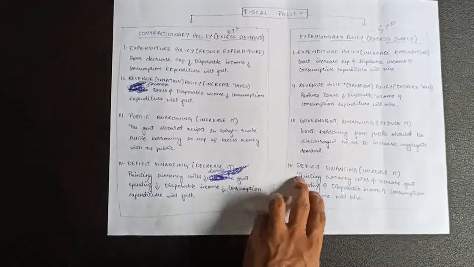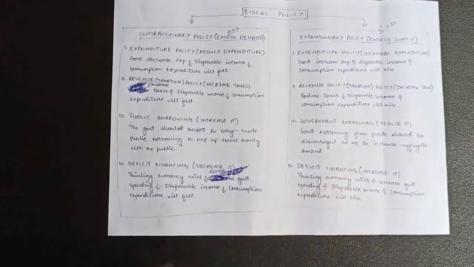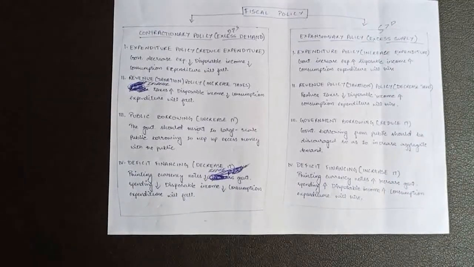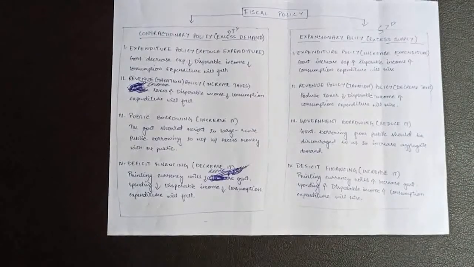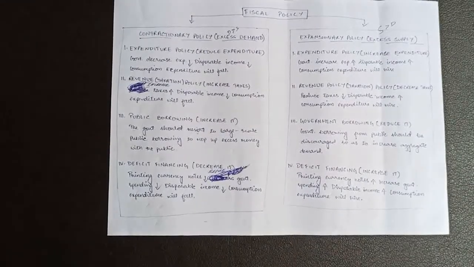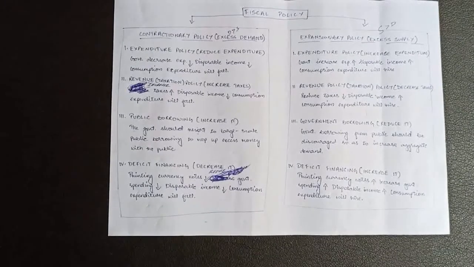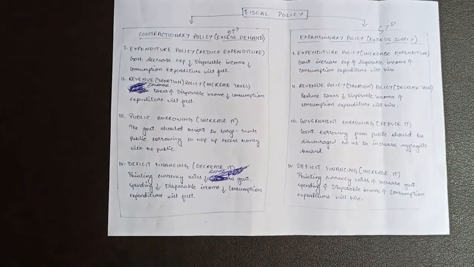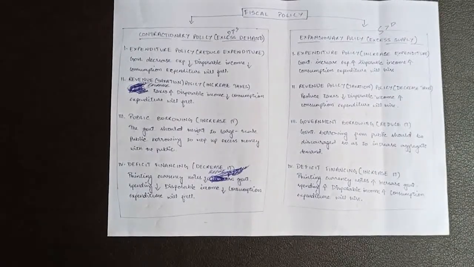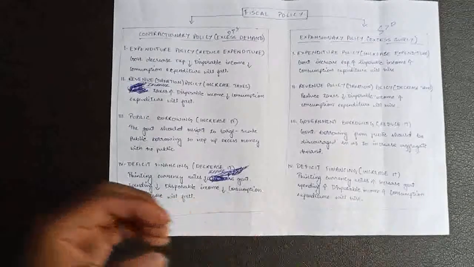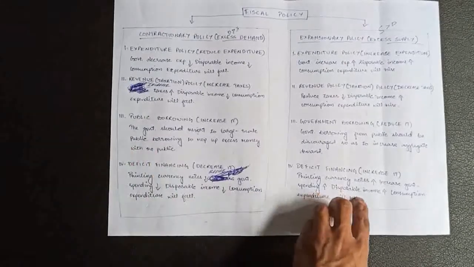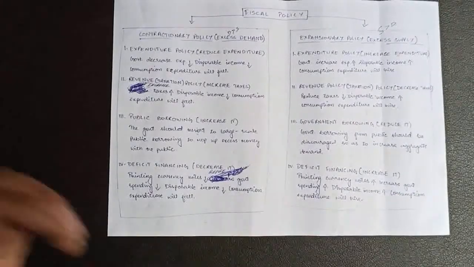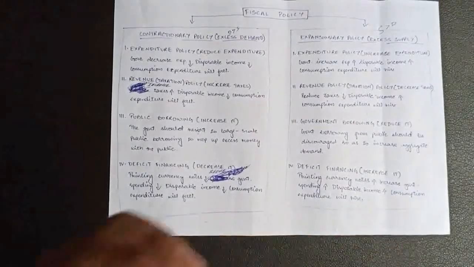Okay, and lastly, deficit financing, increase it. Here the government will print more currency notes, and once the government prints more currency notes, the government will have more money in their hands to spend on the public, and once they spend more money on the public, the disposable income of the public will rise or increase, and when the disposable income of the public increases, consumption expenditure will also rise and the economy will be back into equilibrium.